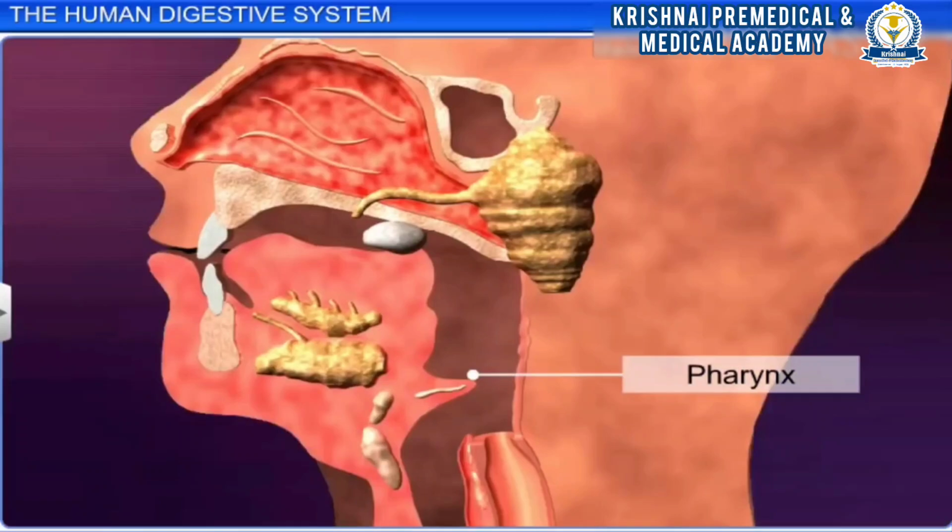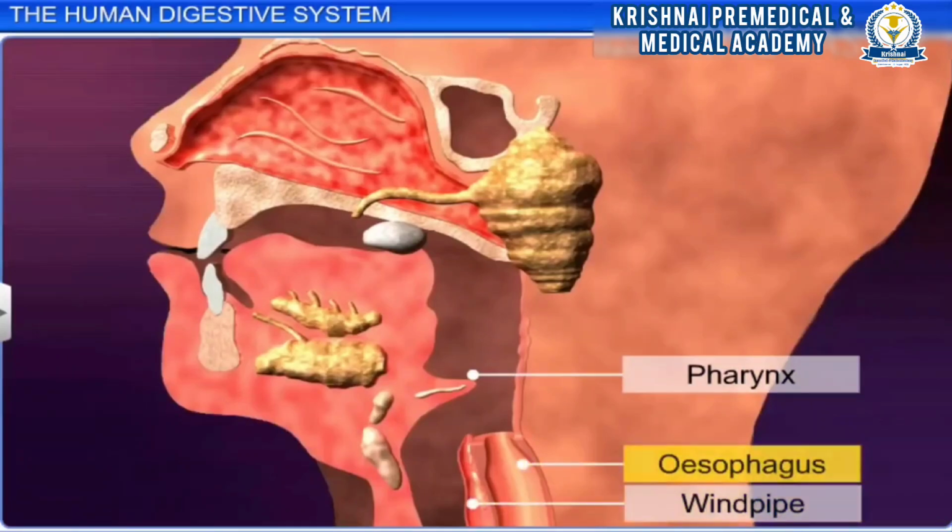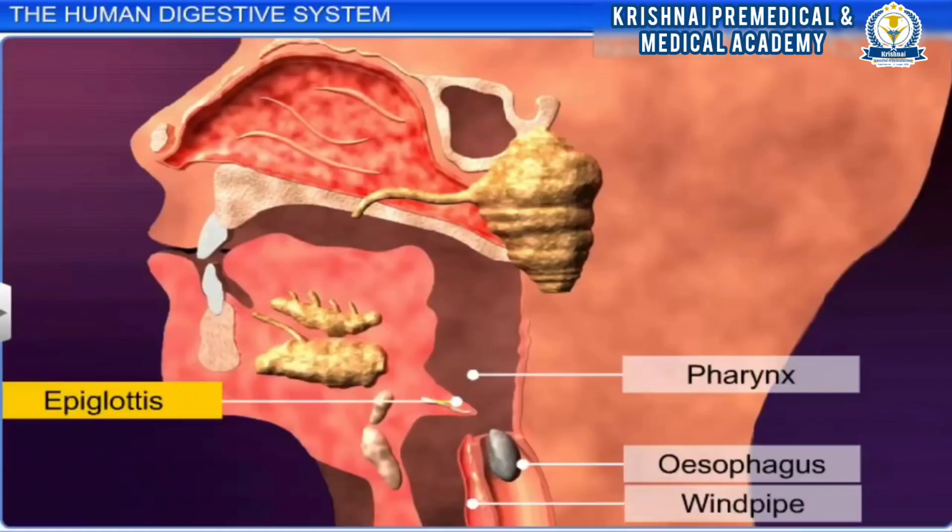The pharynx, the passageway for air and food, opens into the windpipe or trachea and the esophagus, a narrow tubular muscular organ. When food moves through the pharynx and approaches the esophageal entrance, a flap of elastic cartilage tissue called the epiglottis reflexively closes, thereby preventing the food from entering the windpipe.